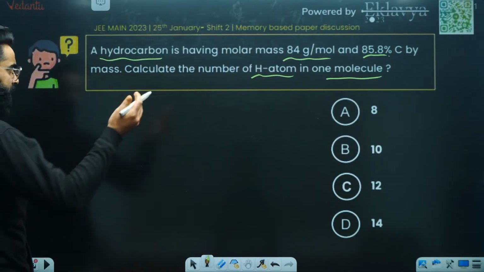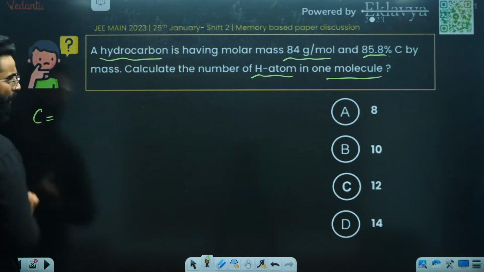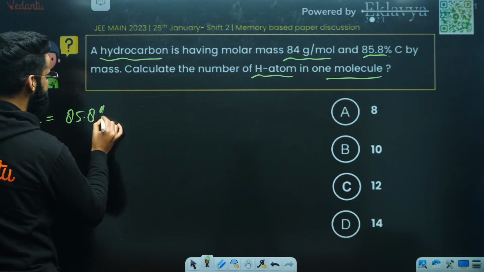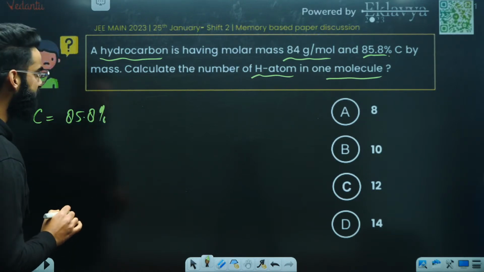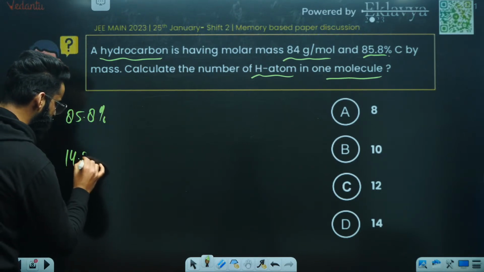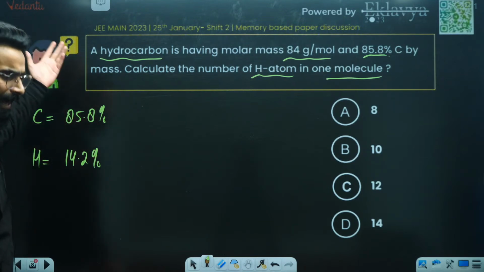So basically you have got a hydrocarbon which contains carbon. What is the percentage of carbon, people? Percentage of carbon in the hydrocarbon is 85.8%, right? So what will be the percentage of hydrogen? 100 minus this comes out to be 14.2%, right? This is the percentage of the elements in the hydrocarbon.